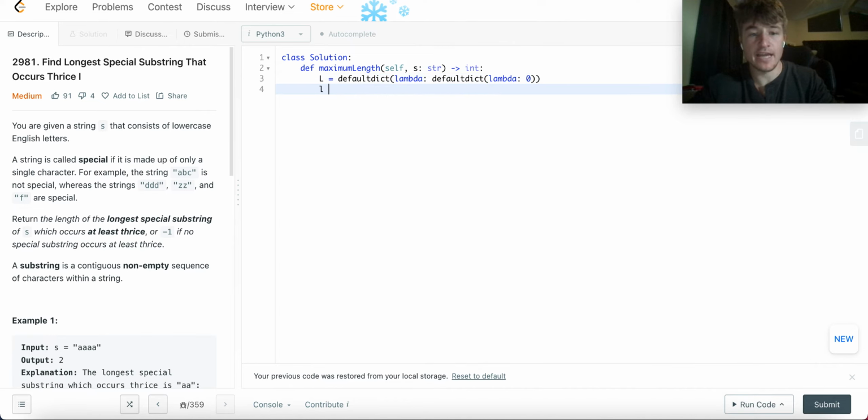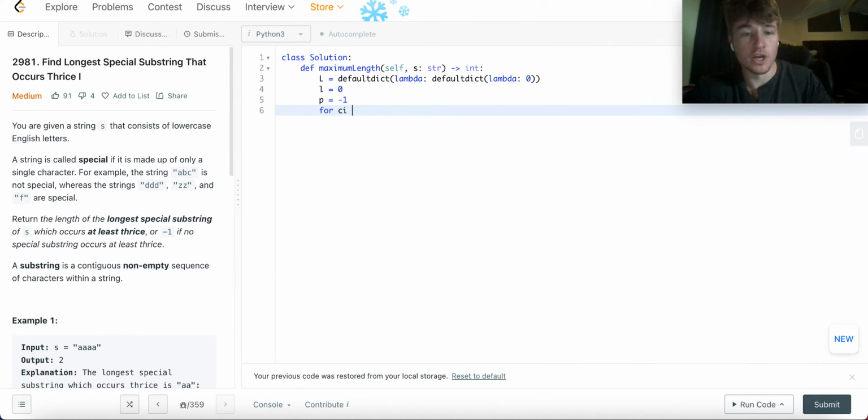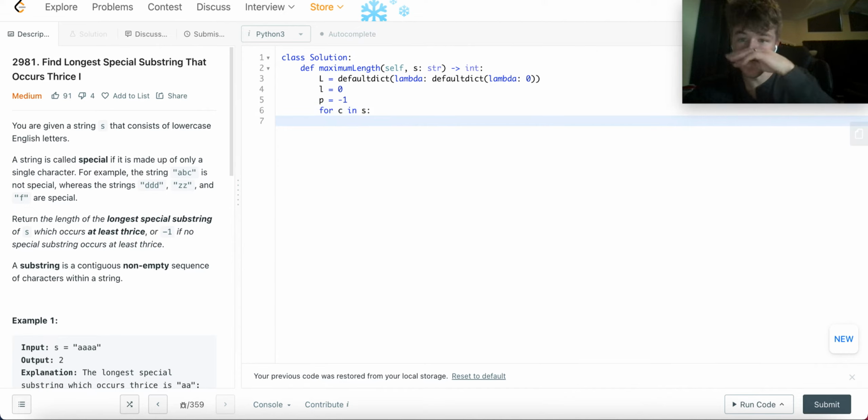We're going to have our current count as 0. And then we're going to have our past character to compare to. So we always know, like, do we equal our past character so then we can add 1 to our system, right? So current character, past character, I'll call it P equals -1. So just to start, we'll look at all characters in S. And then we'll play this following game, right? We just walk through. We're literally just going to code up what we just did, right?